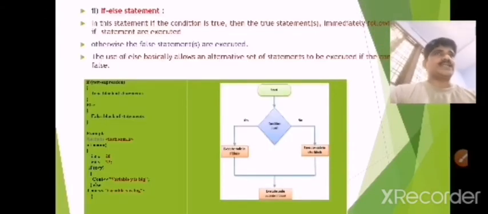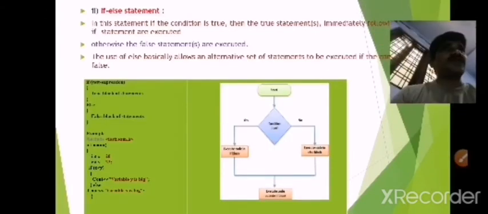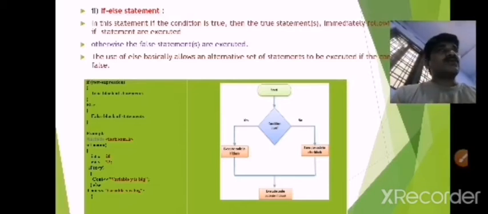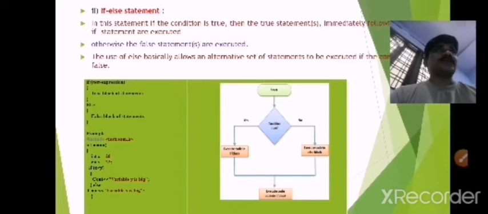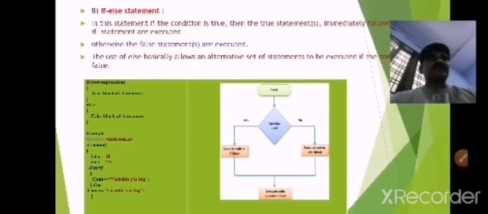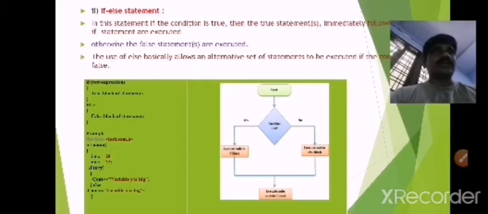Second one is if else. In an if else statement we have to get at least one statement. Here we can check the condition. If the condition is true, a true statement will be displayed, or if the condition is false, then only the false statement will be displayed. So we have to observe in this statement, if the condition is true, then the true statement immediately following the if is executed.